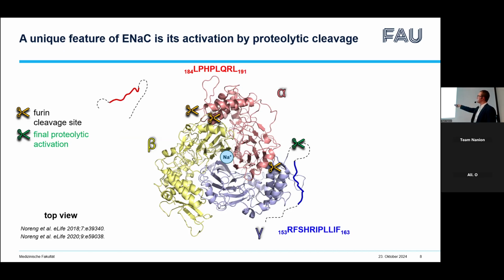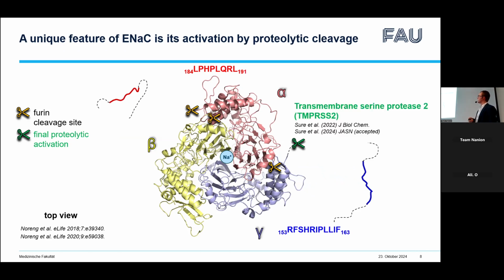γ-ENaC should be cleaved at the second site, the distal site. This is the so-called final proteolytic activation step. And when it is cleaved twice, the gamma inhibitory peptide is released and the channel reaches its maximal activity. In vitro, many proteases can cleave γ-ENaC at this site, for example, a prototypical protease, chymotrypsin. And recently, we have identified a protease, transmembrane serine protease 2, TMPRSS2, which does this job in vivo in the kidney. And we have recently published this.